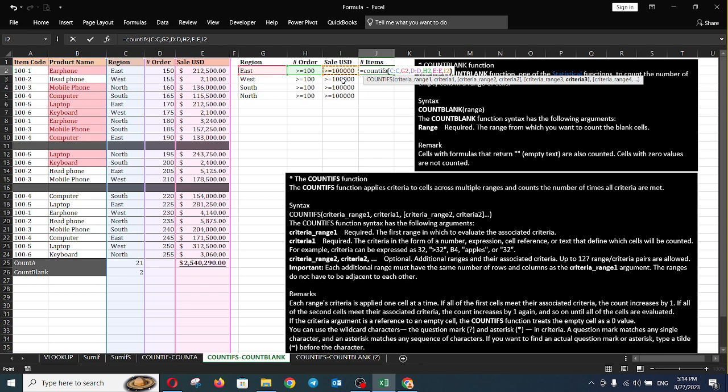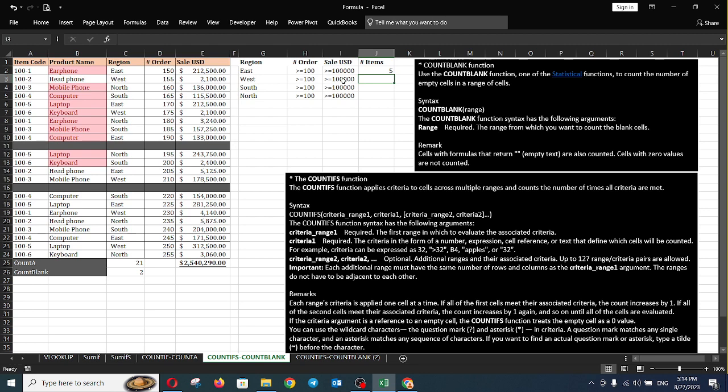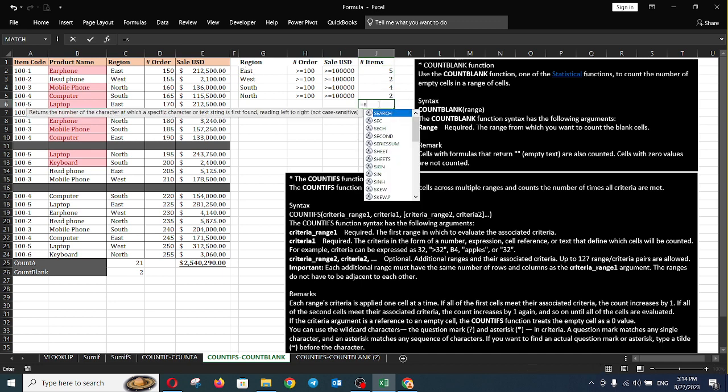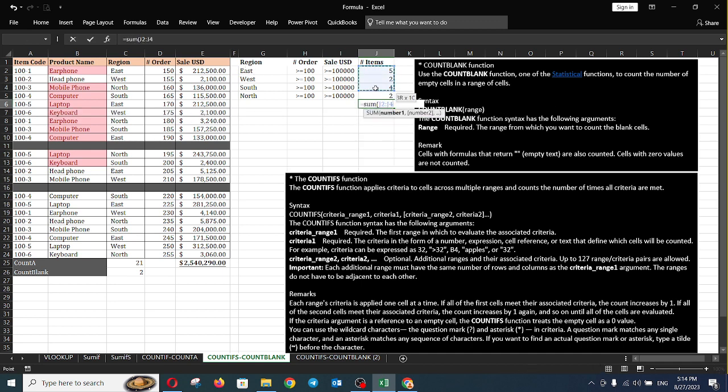Okay, and then we enter. This shows us the quantity of items whose orders meet the criteria that we require. So the total is 13. The total of the items is 21, but why is only 13 shown here?